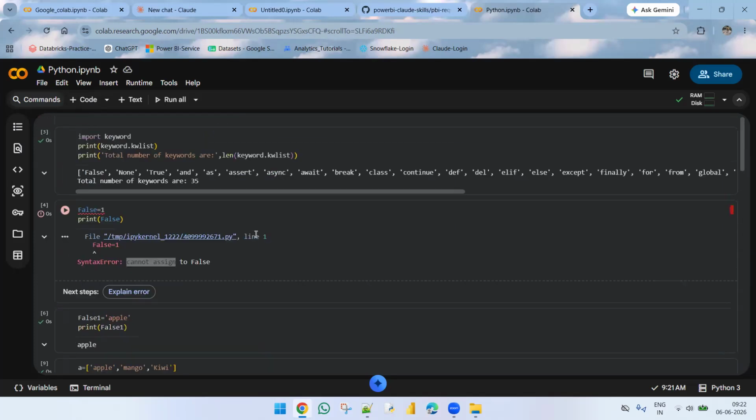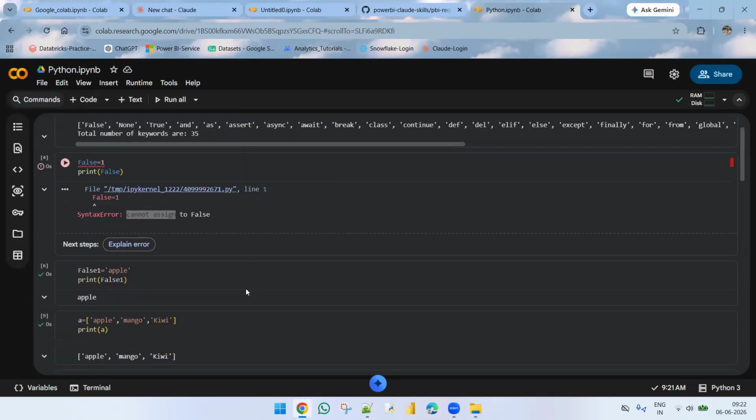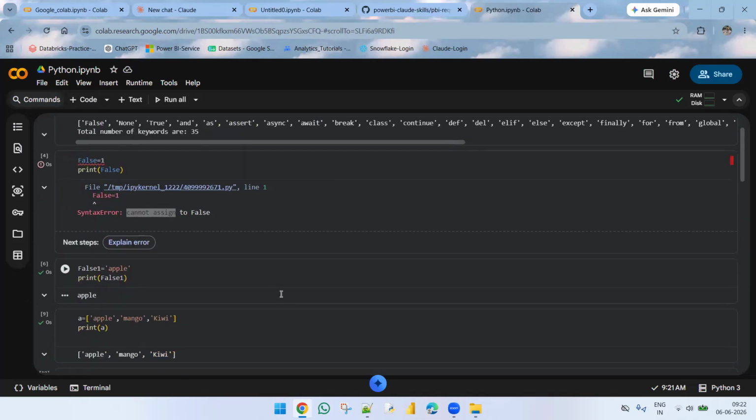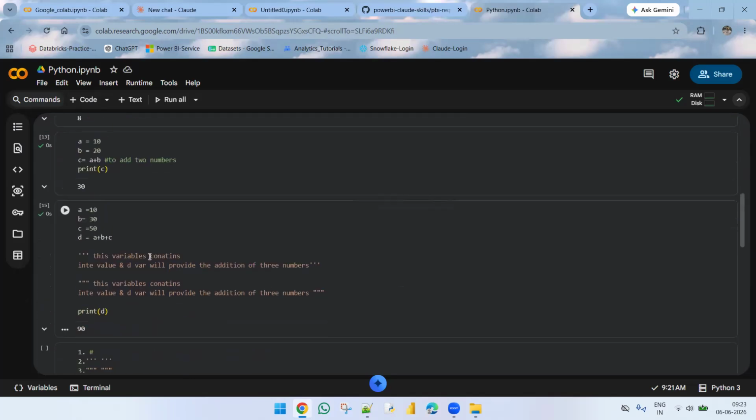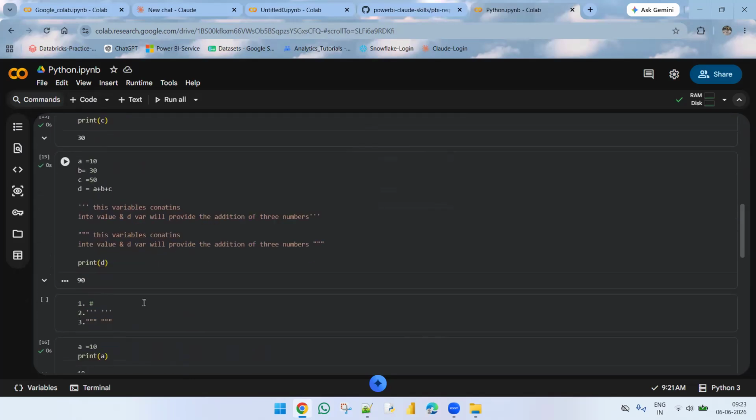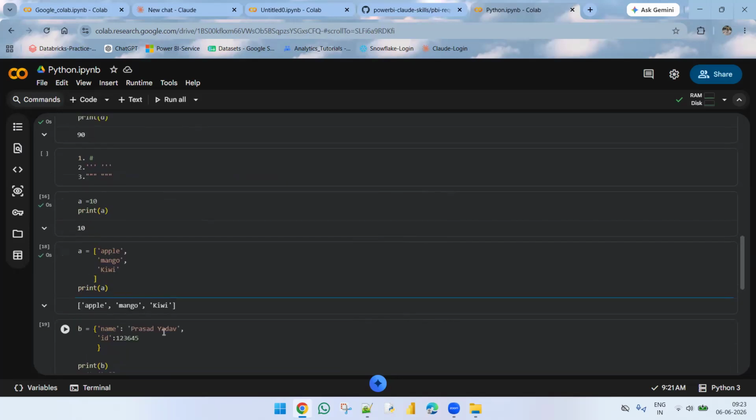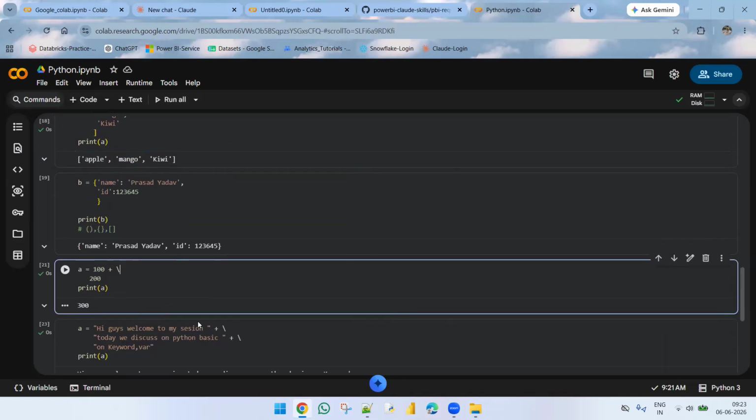In today's class we learned about keywords, and next again identifiers, and next we learned how to comment in Python in three ways, and we learned about single line and multi-line statements.